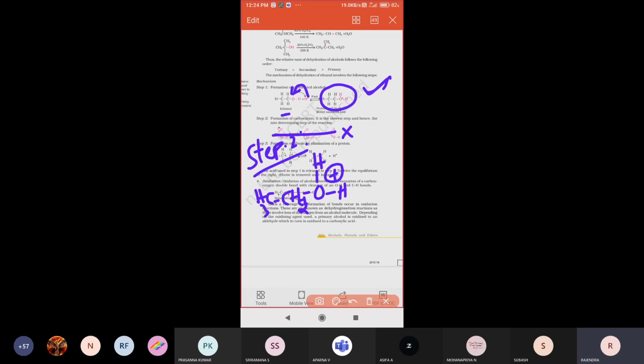In this step, the water molecule will completely leave. After the water molecule leaves, CH3CH2+ will be produced. That means complete loss of electrons has taken place. The water molecule H2O leaves completely, so this carbon atom gets a positive sign. This is called a carbocation.